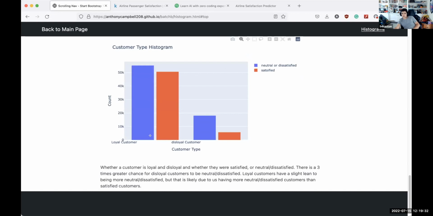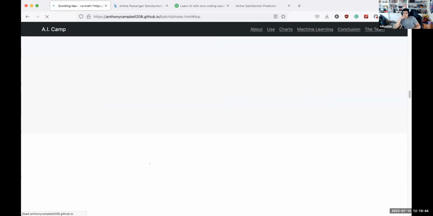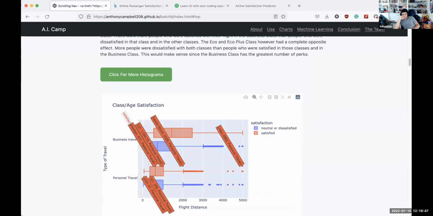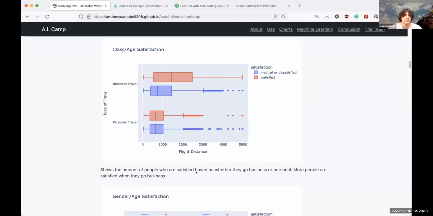This is customer type and satisfaction. Loyal customers are much more even, while disloyal customers have a higher chance to be dissatisfied. This is a box and whisker plot showing the type of travel and the flight distance. If your type of travel is business, then you're going longer distances, and the longer distances tend to be more satisfied, likely because they're riding business class. While with personal travel, it's more or less the same for both satisfied and unsatisfied.